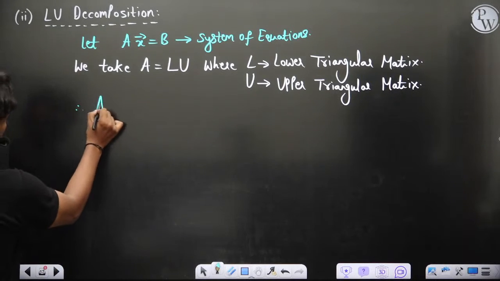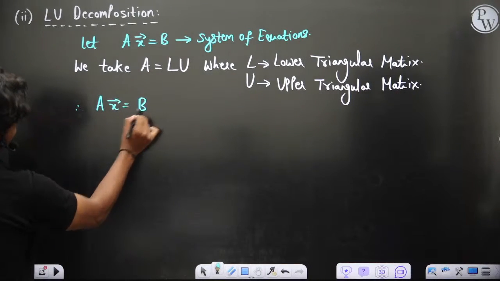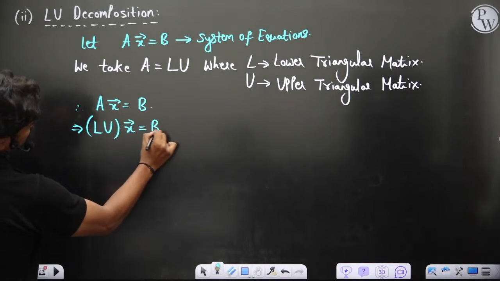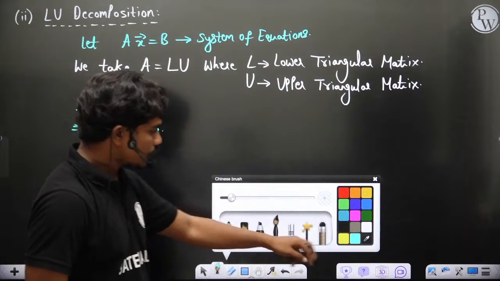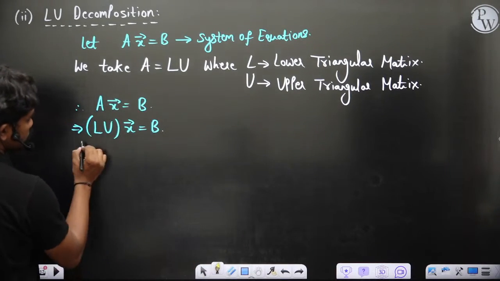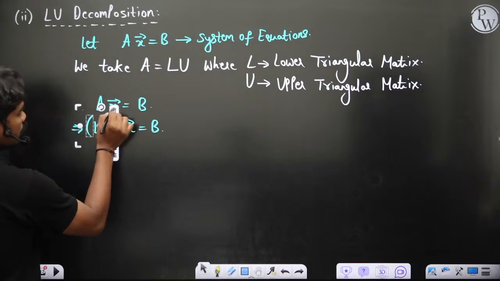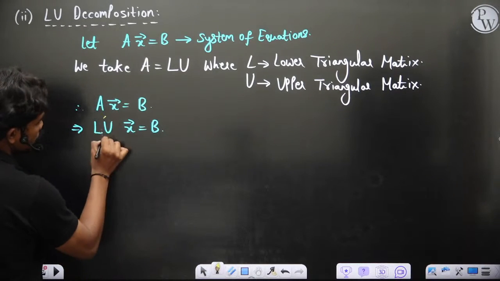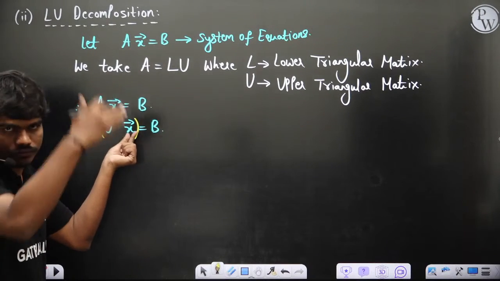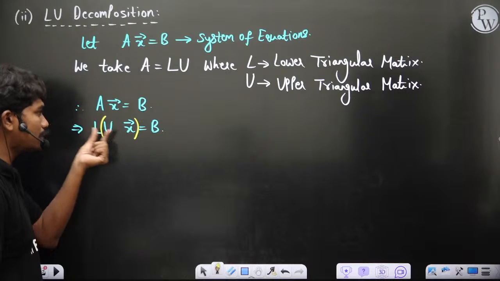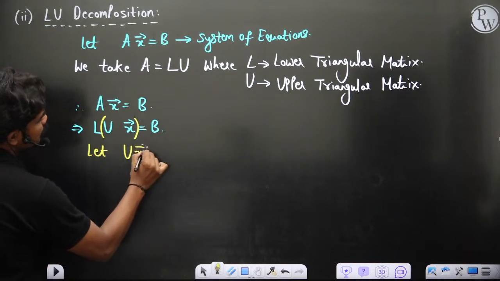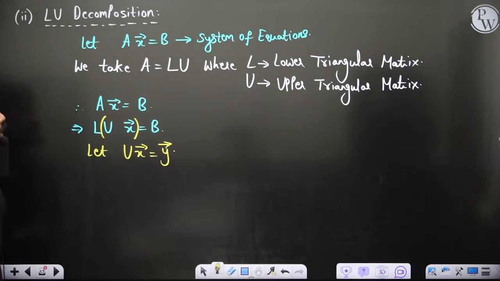Therefore Ax is equal to b implies LU multiplied with x is equal to b. Correct? Now since matrix multiplication is associative, instead of doing LU first, I can do Ux and then multiply it with L, because it is a multiplication of 3 matrices. x is also a column vector, so it's a matrix. So the multiplication of LUx can be done in any way. So let Ux be equal to y, for example.